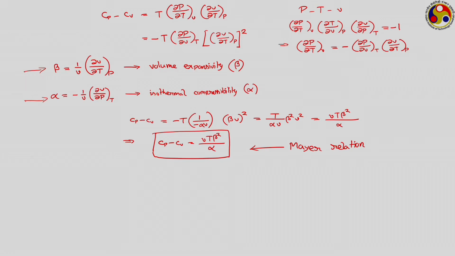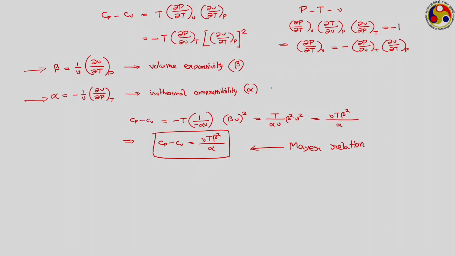But there are several direct consequences that we can obtain from this relation. What are those? Look at the expression for alpha. Alpha is minus 1 upon V dou V dou P at T. Is it positive or negative? We know that for any substance, as the pressure increases the volume will decrease, or vice versa, that is volume and pressure go in opposite direction, and therefore dou V dou P at T is always negative. Now to define alpha we are putting a minus sign before that, and therefore this alpha is always a positive quantity.